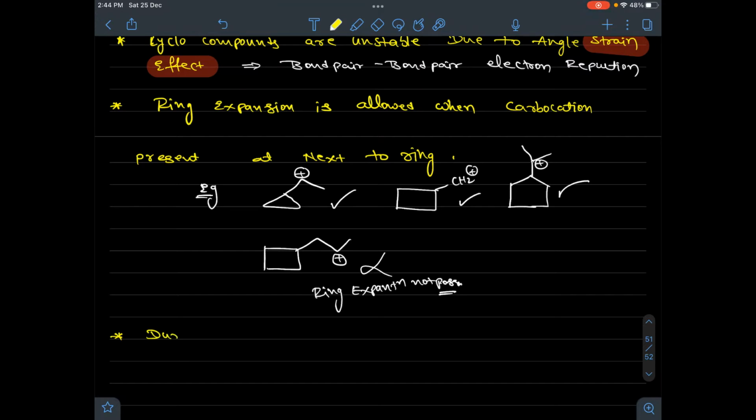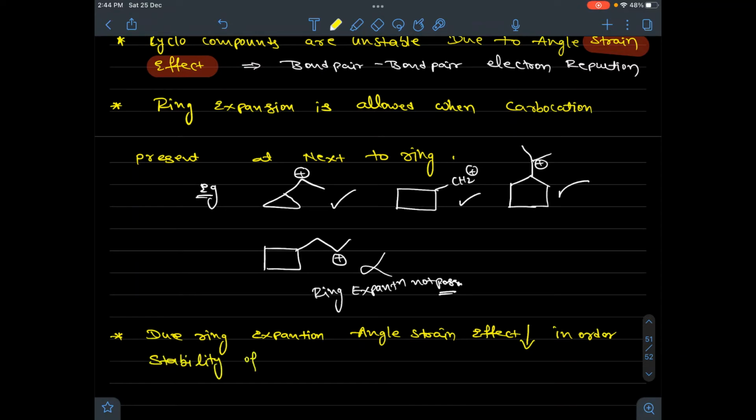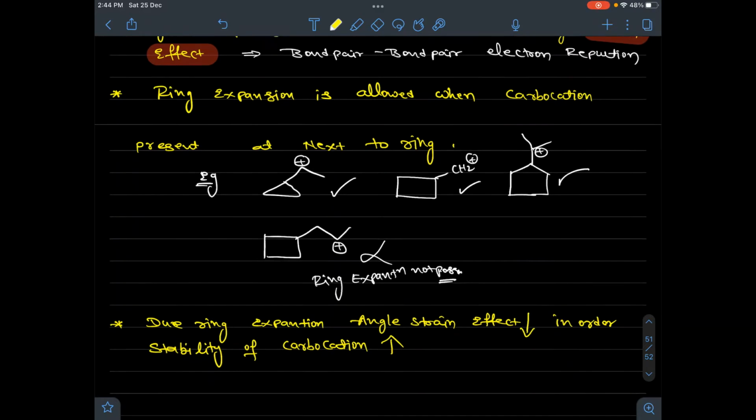Next point. Due to ring expansion, angle strain effect decreases, in order stability of carbocation increases.